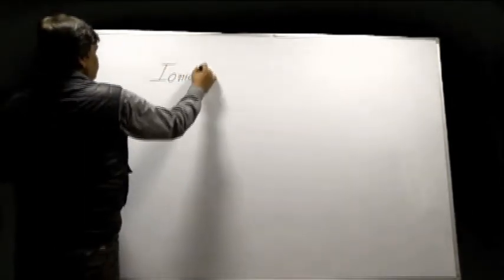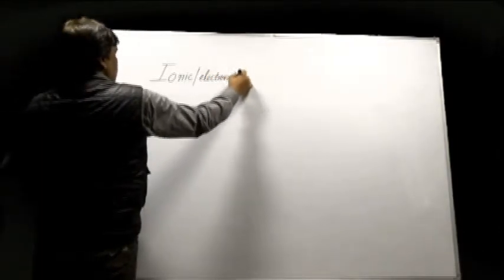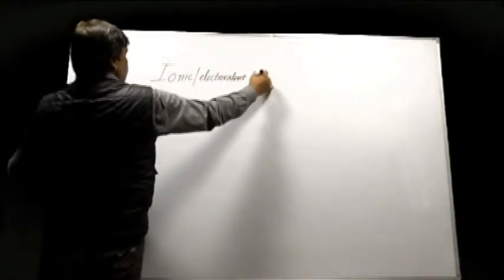So, first bond which we have to study is ionic or electrovalent bond.